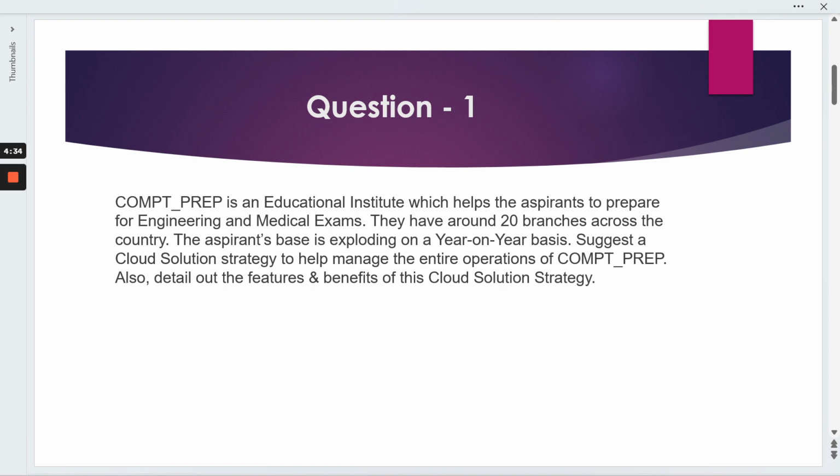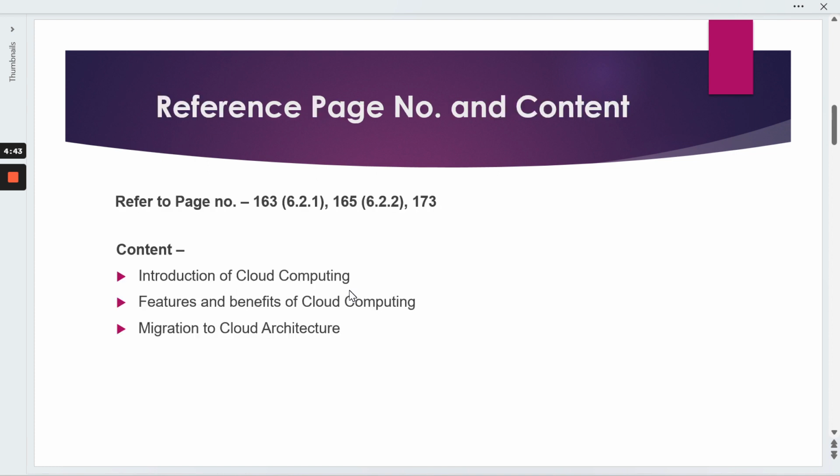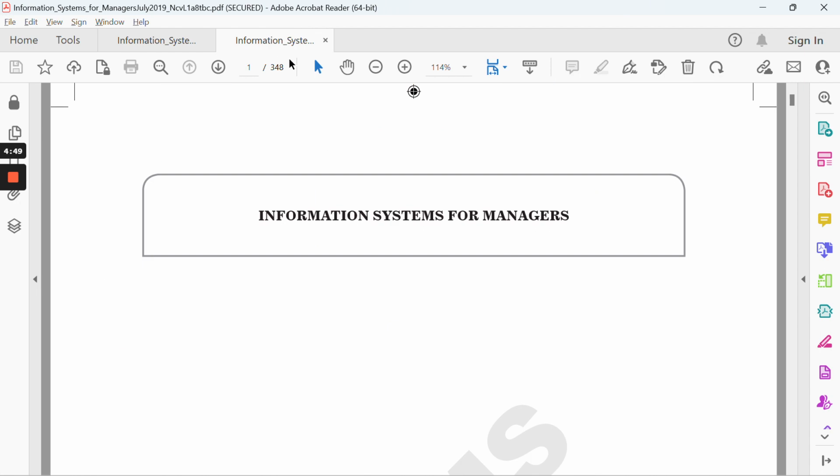So we need to discuss the cloud solution strategy. While writing the answer, let's firstly see what needs to be written and what the different page numbers are that you can refer to. Firstly, we need to refer to page number 163. So going to page number 163.